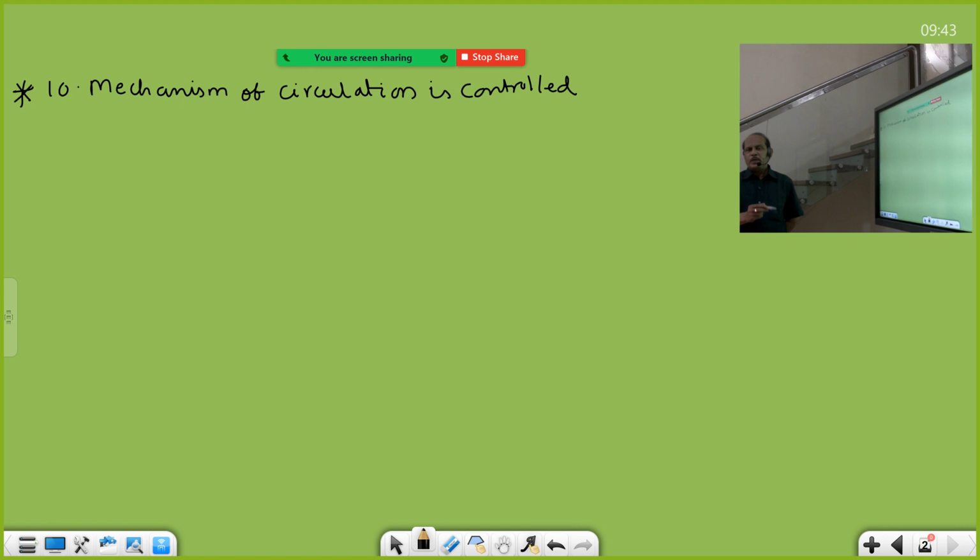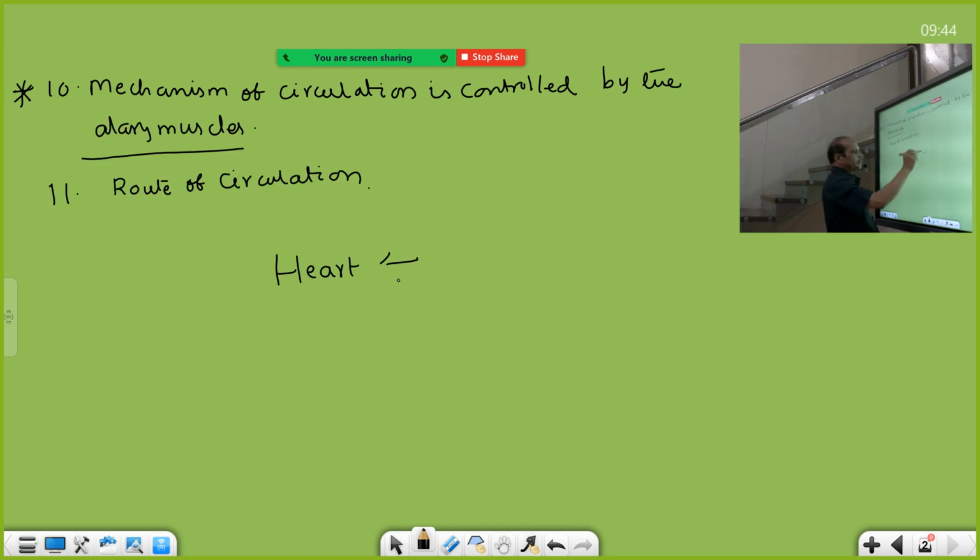So this is the heart, and here ostia, and then sinuses. There are 3 sinuses.